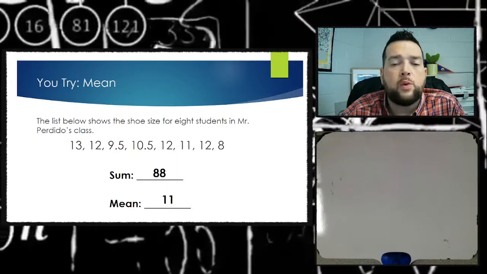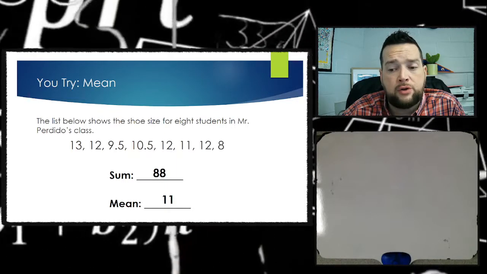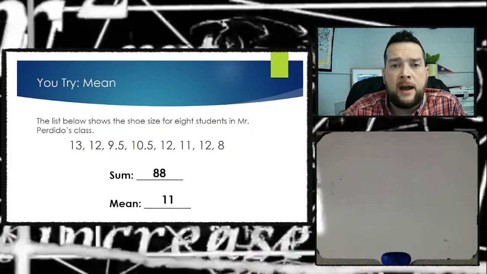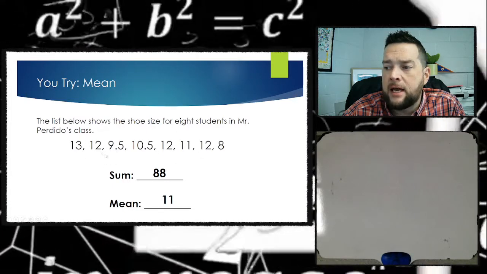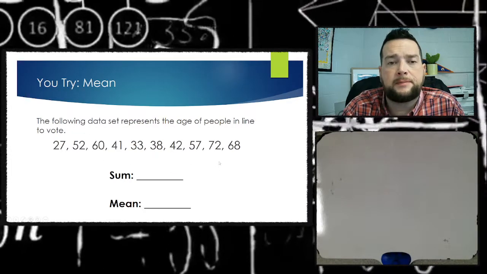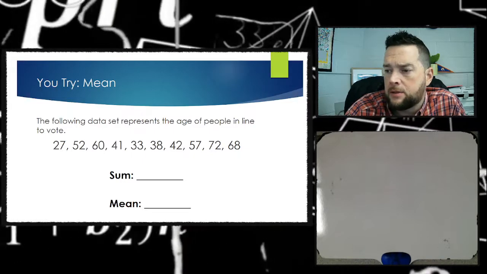A mean is one way to describe a measure of central tendency. And the way to find that is to add all the data points together and divide by how many data points there are. All right, why don't you try this one? Pause the video, come back and see what the answer is.